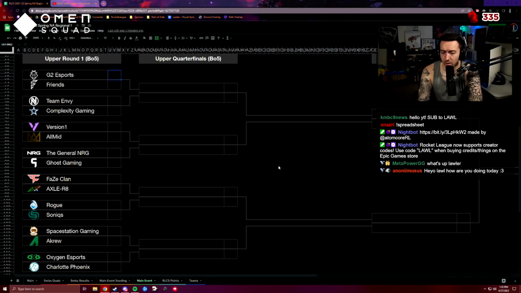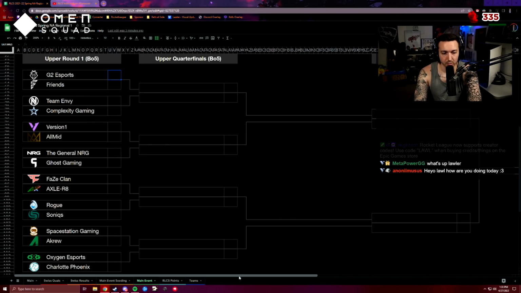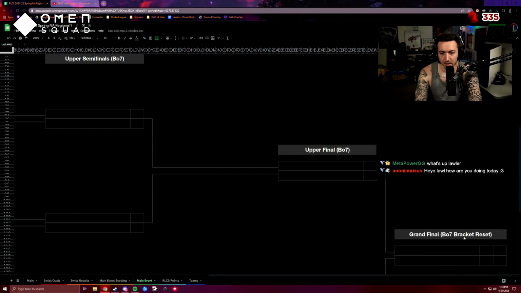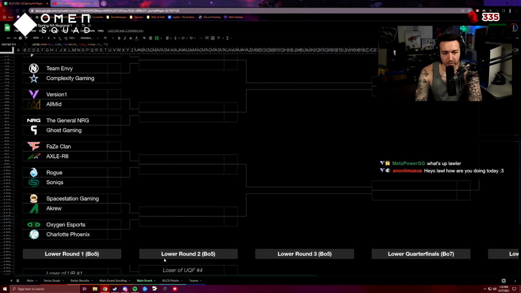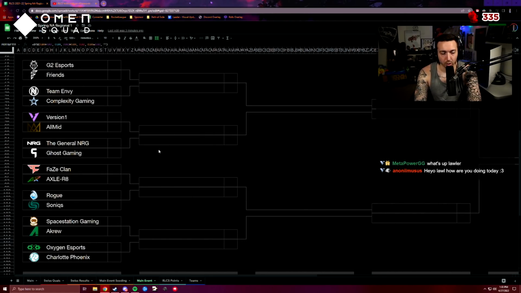Double elimination, straight up. You win, you move on. If you lose, you drop down to lowers. If you lose in lowers, then you go home. Because it is double elimination, that means that the grand finals is a bracket reset, because this team who gets in from the uppers has yet to lose. They have to lose twice in order to be eliminated. Everybody's got 2 lives. So we're going to crush through this pretty quick.